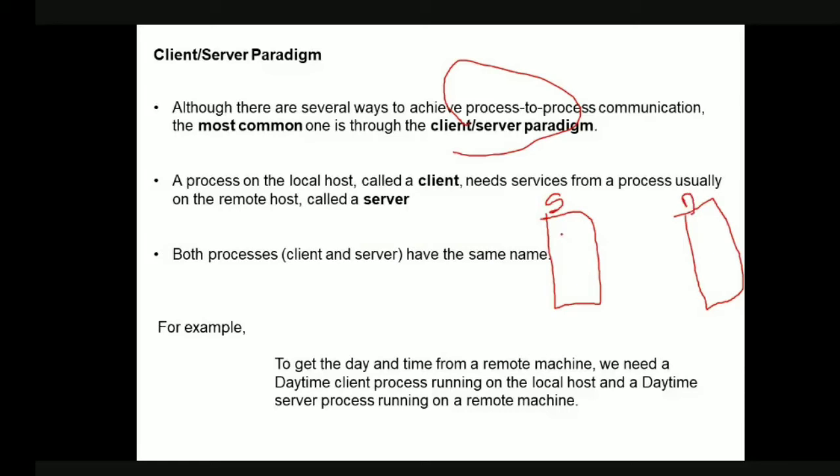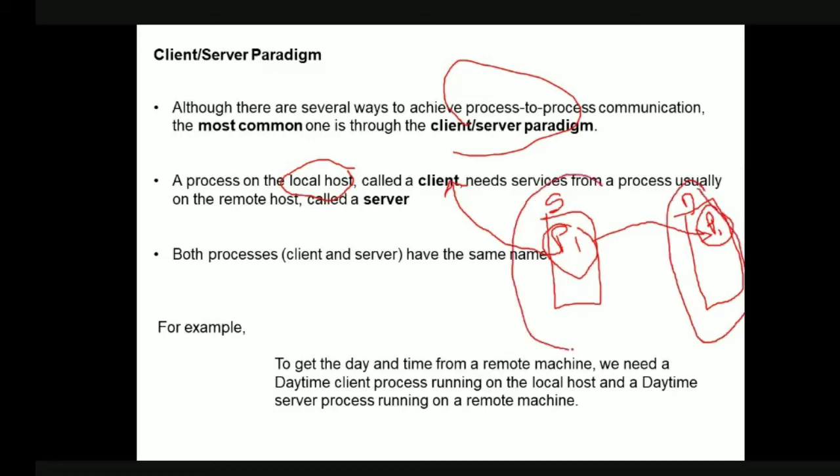A process on a local host, that is from where we are connecting, which is called the local host. Let us say this is process P1. A process in the local host is called a client. Now this process has to communicate with the other process in the destination, right? Let us say this is also the same process P1, and this process is called the server process. This is the server system and this is the client system, and the client process has to communicate with the server process.